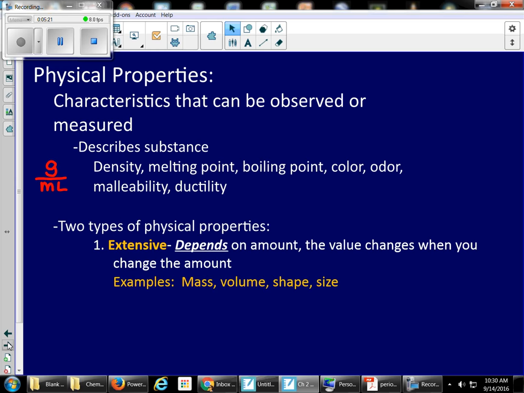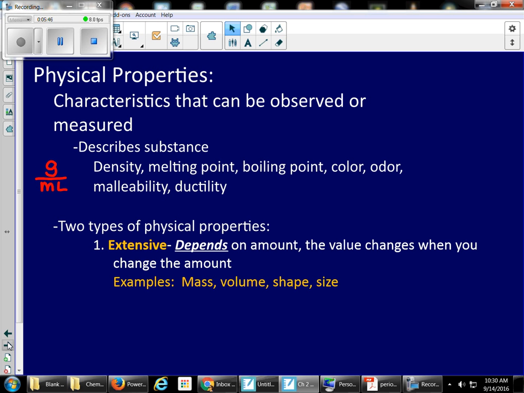And then we can also take those physical properties and further categorize them into extensive properties, which depend on the amount. And so the value is going to change when you change the amount. For example, I have 100 grams of gold or 100 milliliters of water.